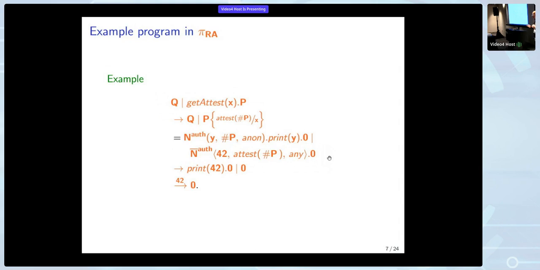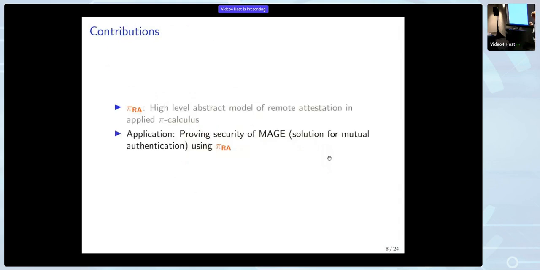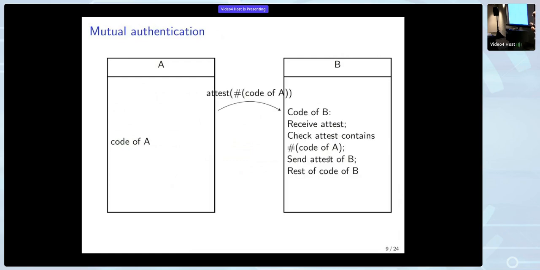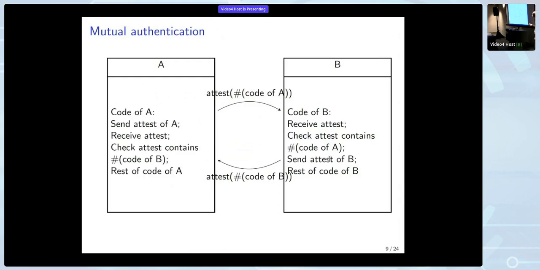Okay, so this is the idea of PyRA, and now we want to show its use by proving the security of the MAGE protocol. And specifically, the MAGE protocol is a solution for mutual authentication. But first, what is the problem with mutual authentication? Well, just as before, A can send its attest, B can check its code, but now we want A to also build up trust in the code of B. So B sends back its attest, and A checks the code of B.